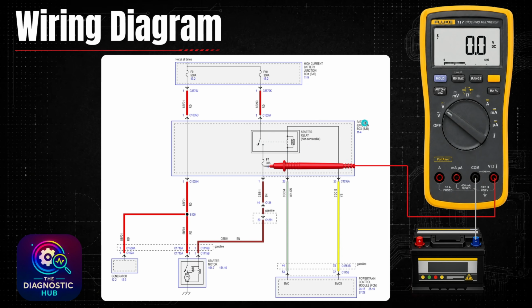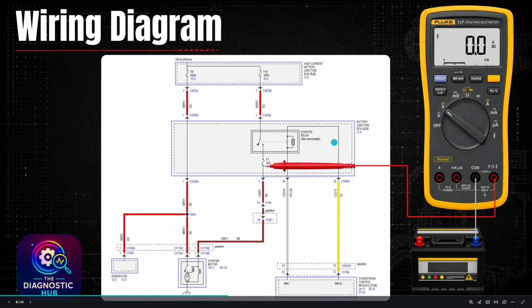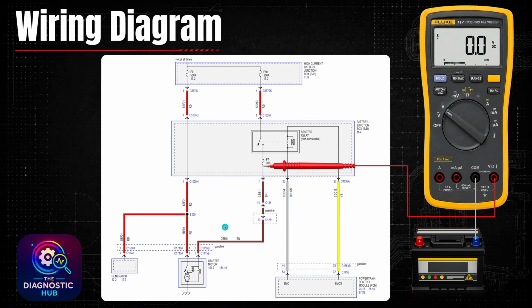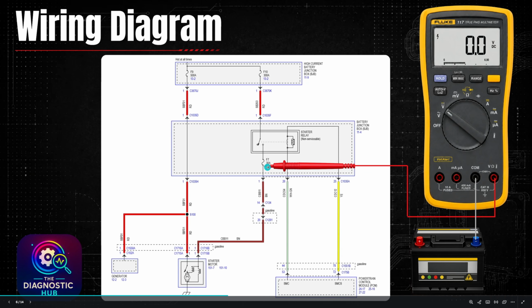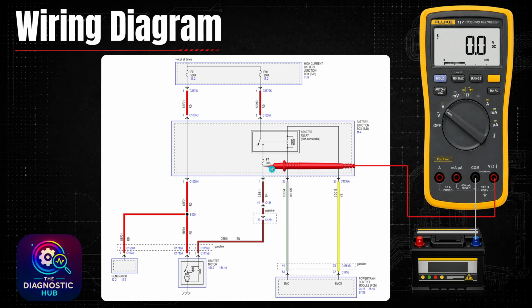So first thing I wanted to do here is just monitor this fuse, F7, 30 amp. You can see we got the starter motor down here. We have the powertrain control, which is going to activate this relay, pull the switch, send power to the starter motor. The starter motor is grounded to the engine. So when I'm cranking it, I should have voltage across this fuse. I did not. I pulled the fuse just to check, to make sure no issues there.